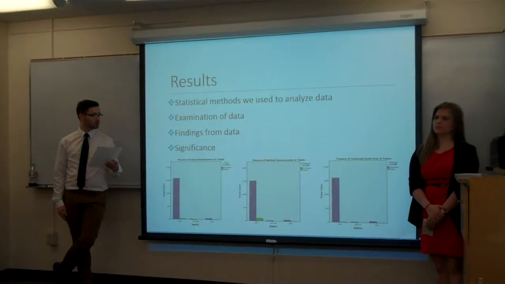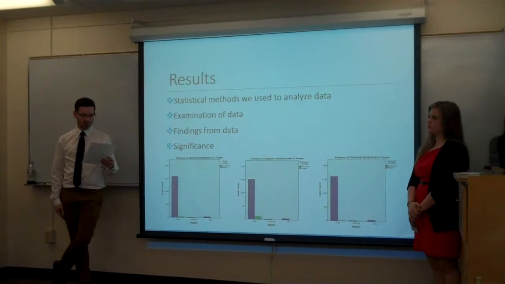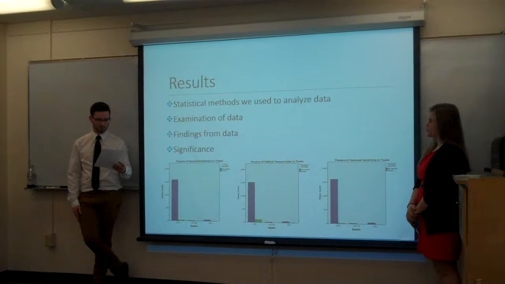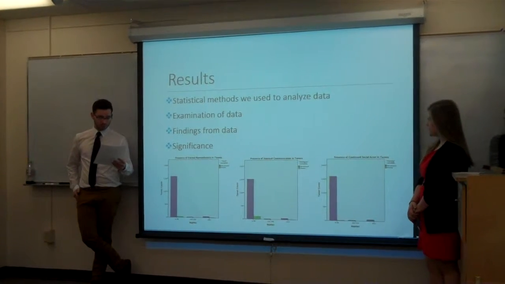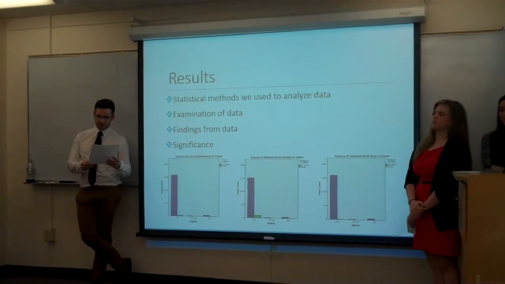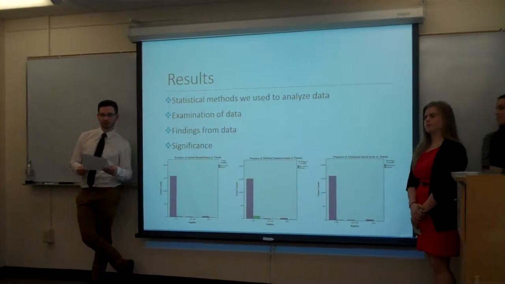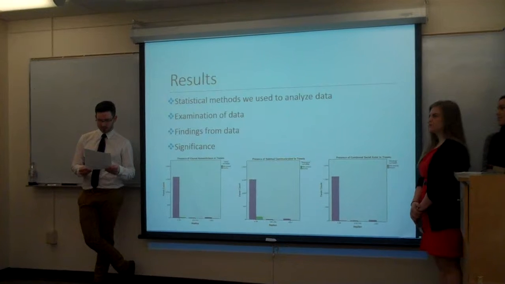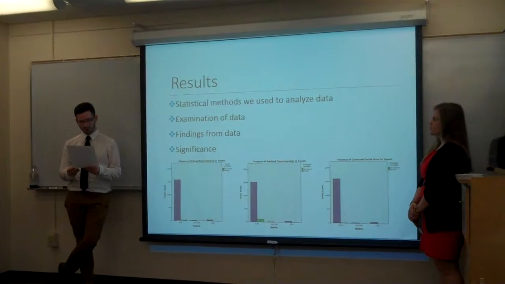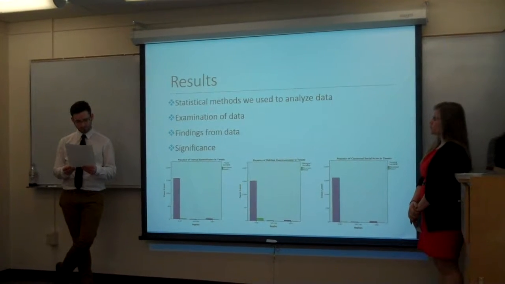After the tweets were coded, we used SPSS to create 3 chi-squares, where we crossed the amount of tweets with our 3 variables, which were divided into present and not present. Using the results from the chi-square, we determined that for both habitual communication and continued social actor, there was not a significant relationship. In both, P was greater than 0.05.